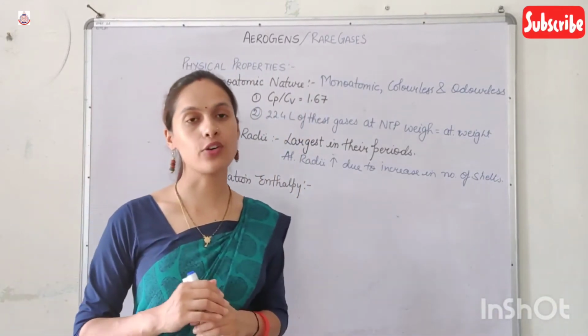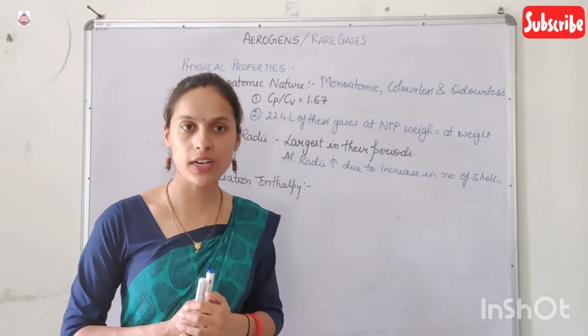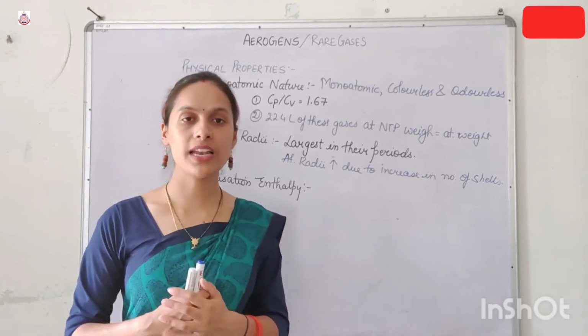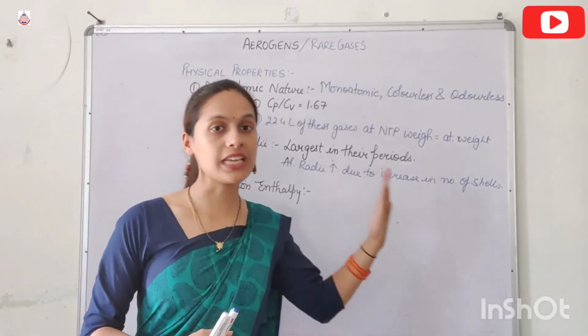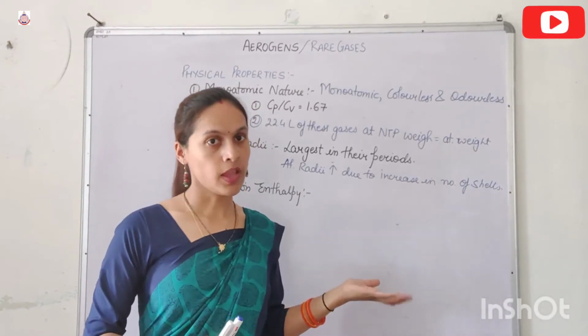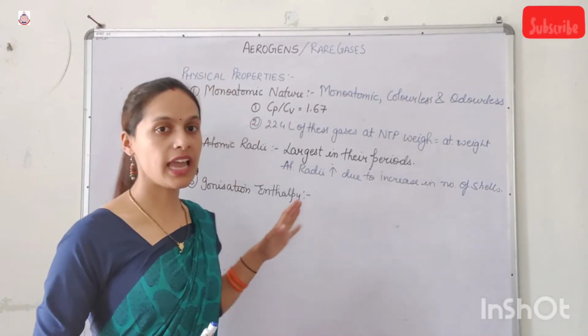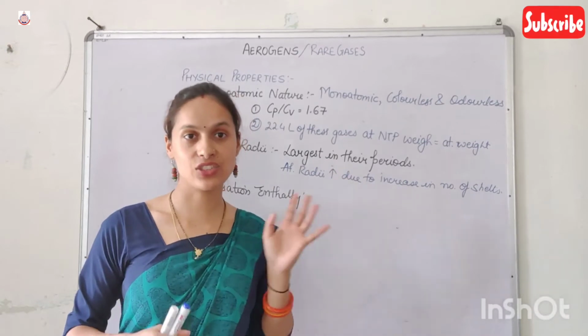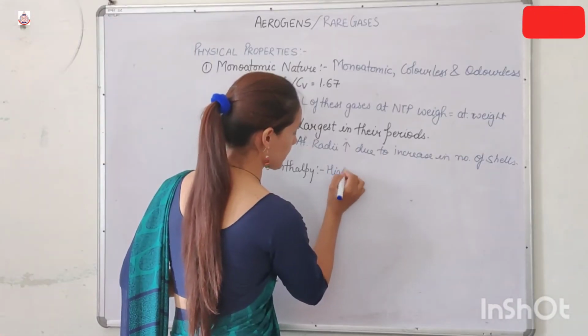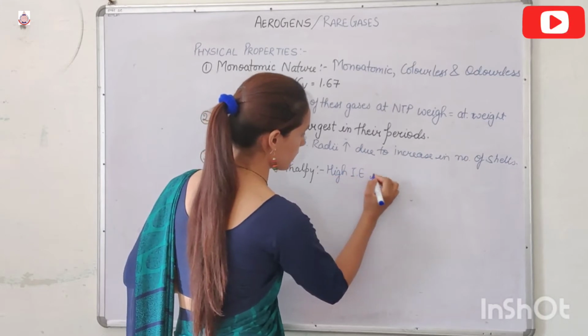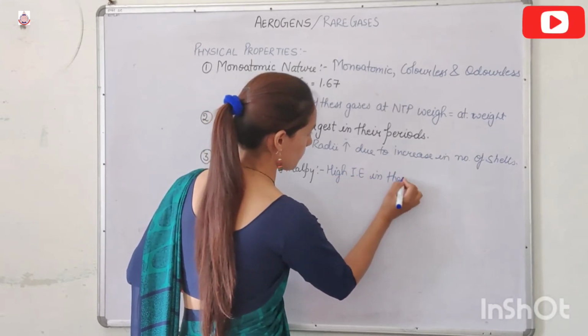Due to the fully filled valence orbital, they do not release electron easily. Because of this, they have very high ionization enthalpy in their respective period.